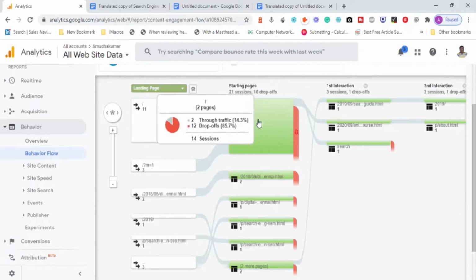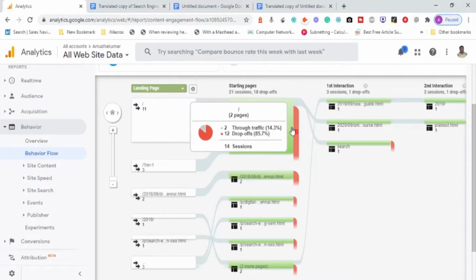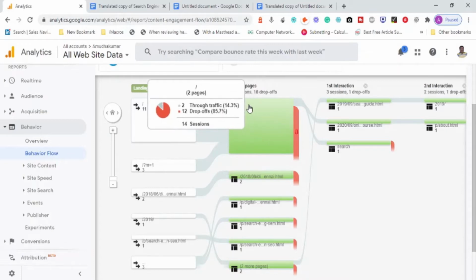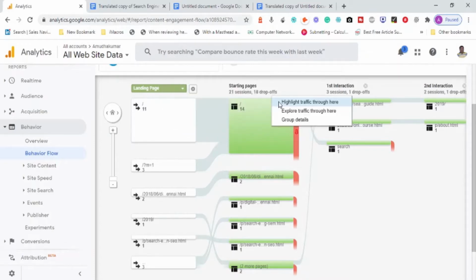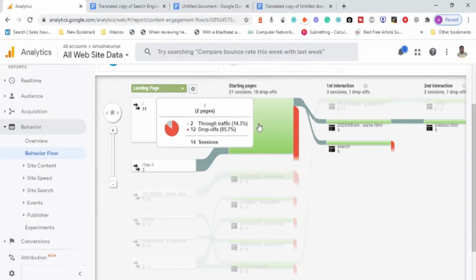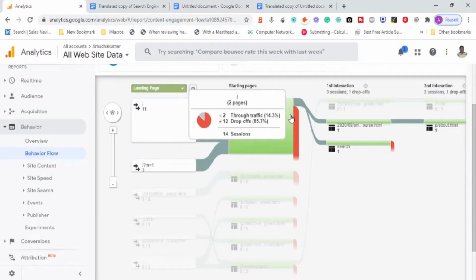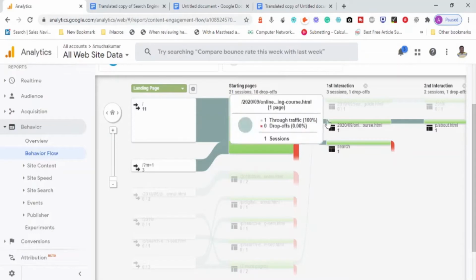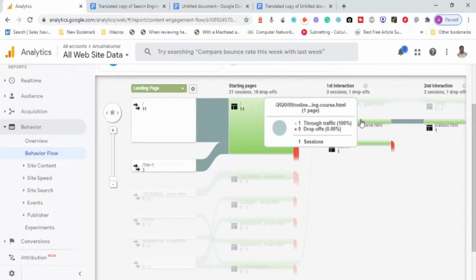From the home page, out of 14 visitors, 12 people dropped off. 57.1% of the traffic dropped, which means they exited from this page. Only two people moved to another page. Let me highlight traffic through this interaction. People came to this home page through mobile phone and also through computer. Twelve people dropped off and only two moved to another section, and one of them went to the online digital marketing course.